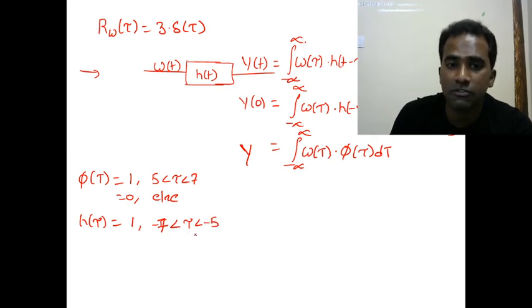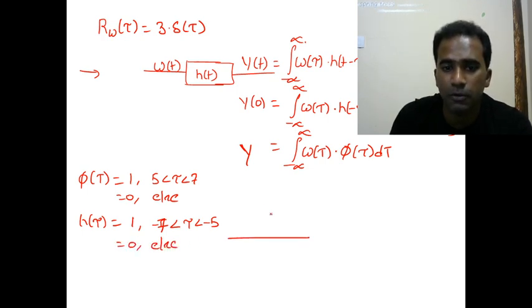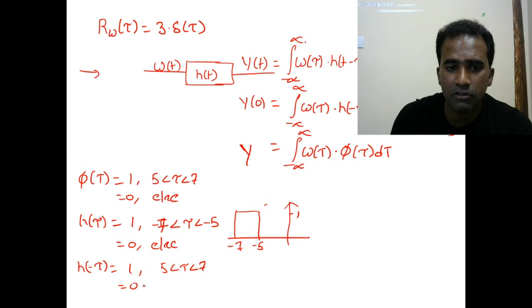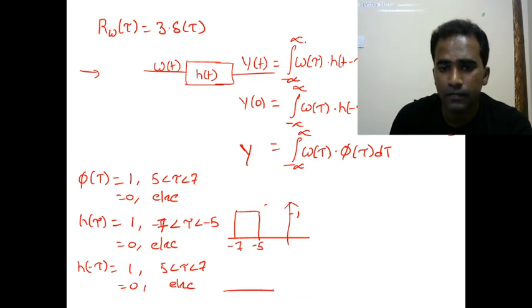It is equal to 0 elsewhere, which means h of tau, if you plot it, is going to be a signal like this, from minus 7 to minus 5 with a height of 1 unit. Now we got h of tau, so we can find h of minus tau also, which is equal to 1 for 5 less than tau less than 7, and equal to 0 elsewhere.